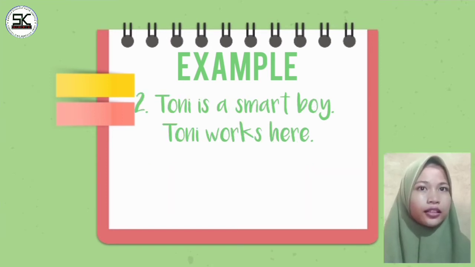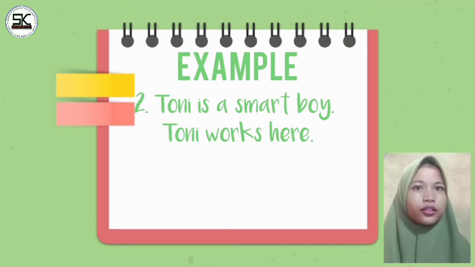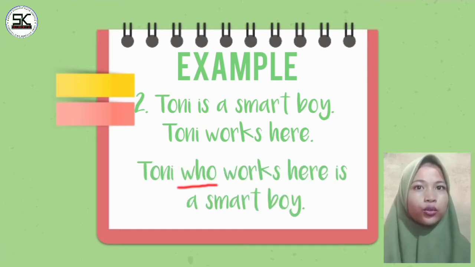Tony is a smart boy. Tony works here. In both sentences there is the same subject, namely Tony. So to shorten the sentence, we enter a relative pronoun who so that the sentence becomes: Tony who works here is a smart boy.